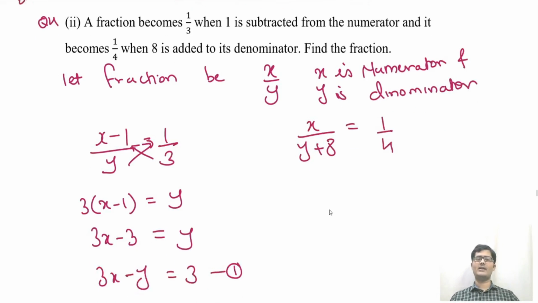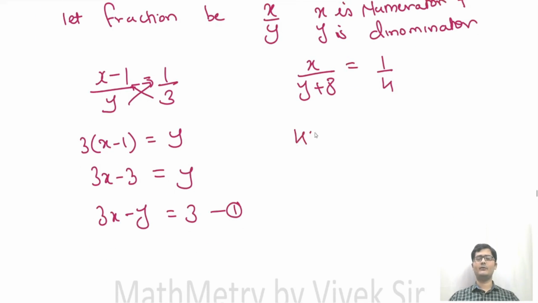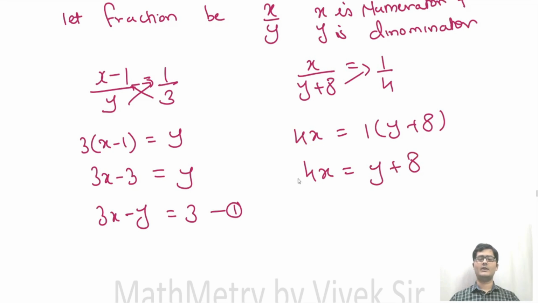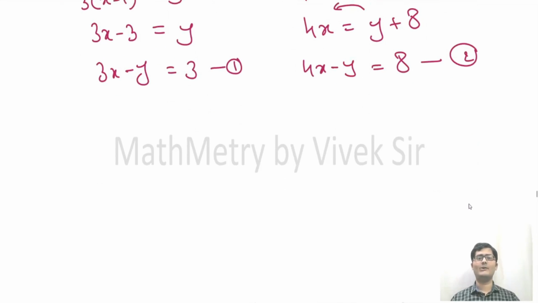Now we will cross multiply this as well, so we will get 4x is equal to 1 into y plus 8. So 4x is equal to y plus 8. Let's take y on this side. So this becomes 4x minus y is equal to 8. This is equation 2.